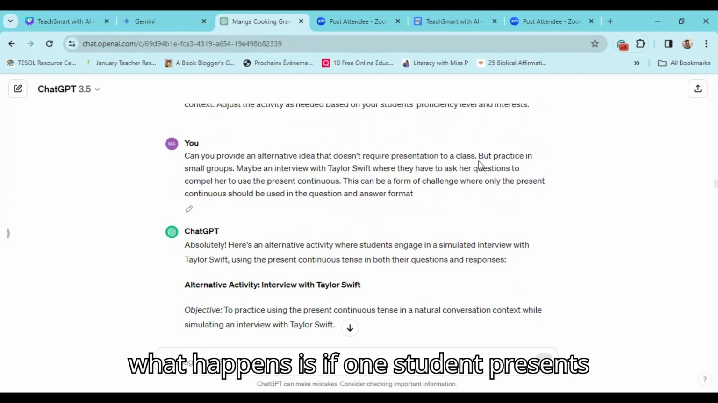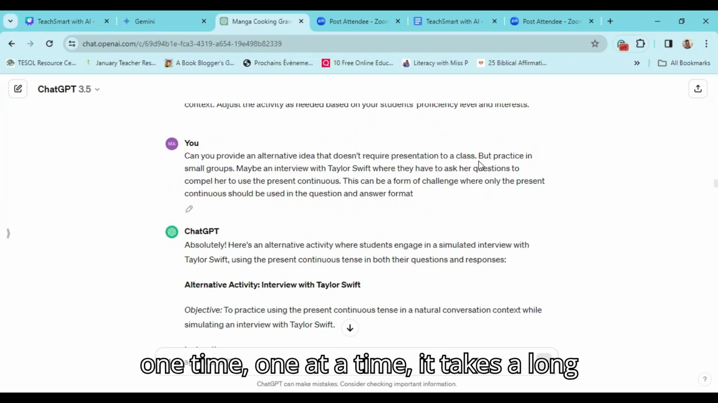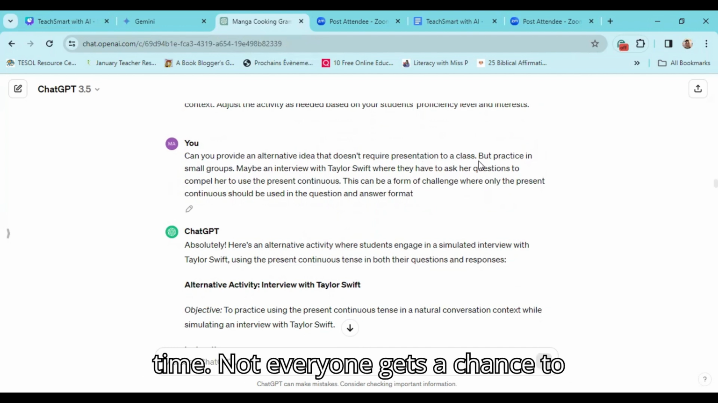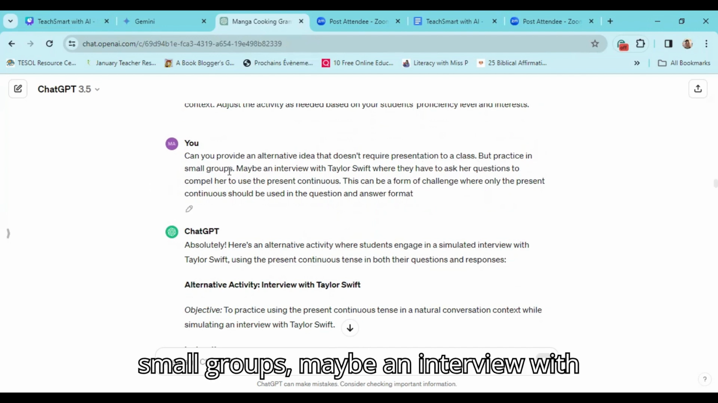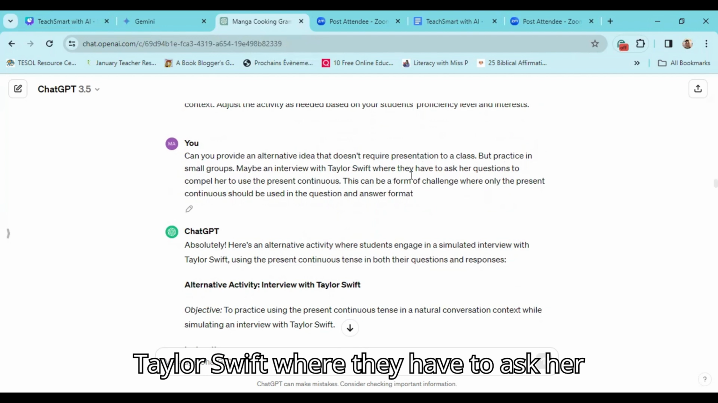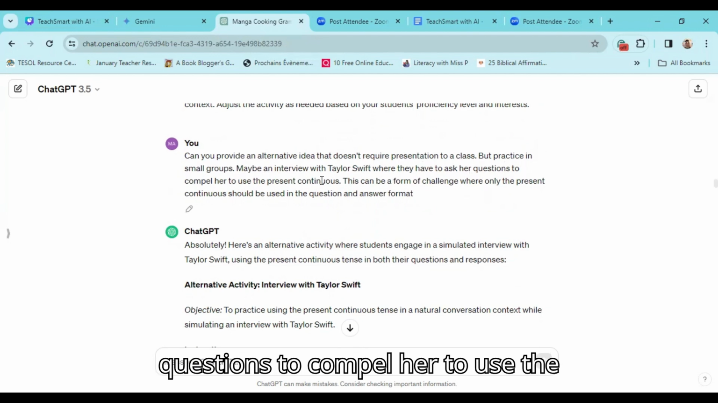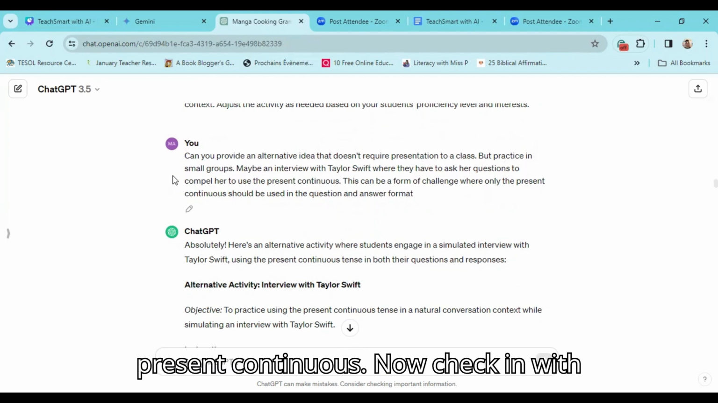Because what happens is if one student presents one at a time, it takes a long time. Not everyone gets a chance to practice. So I said, they must practice in small groups, maybe an interview with Taylor Swift where they have to ask her questions to compel her to use the present continuous. Now, check it with you.